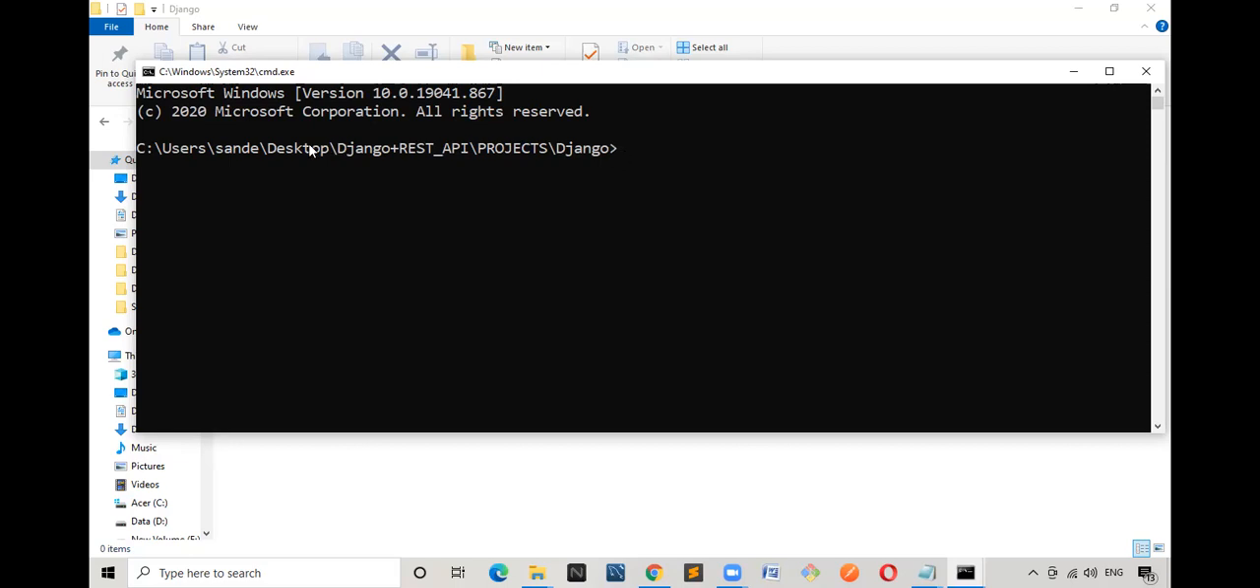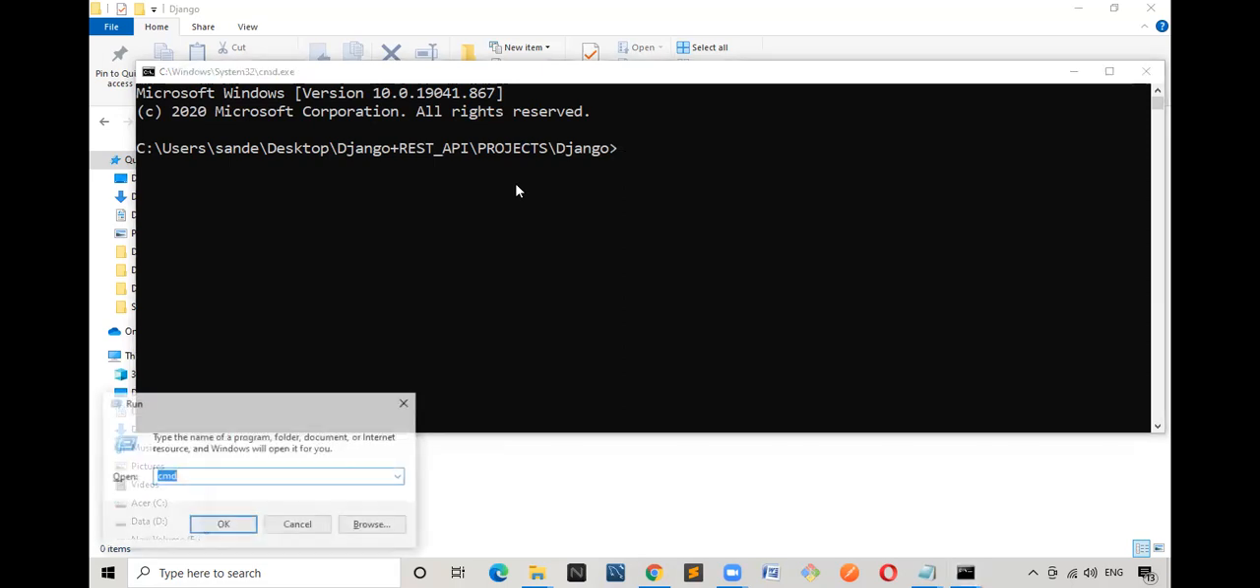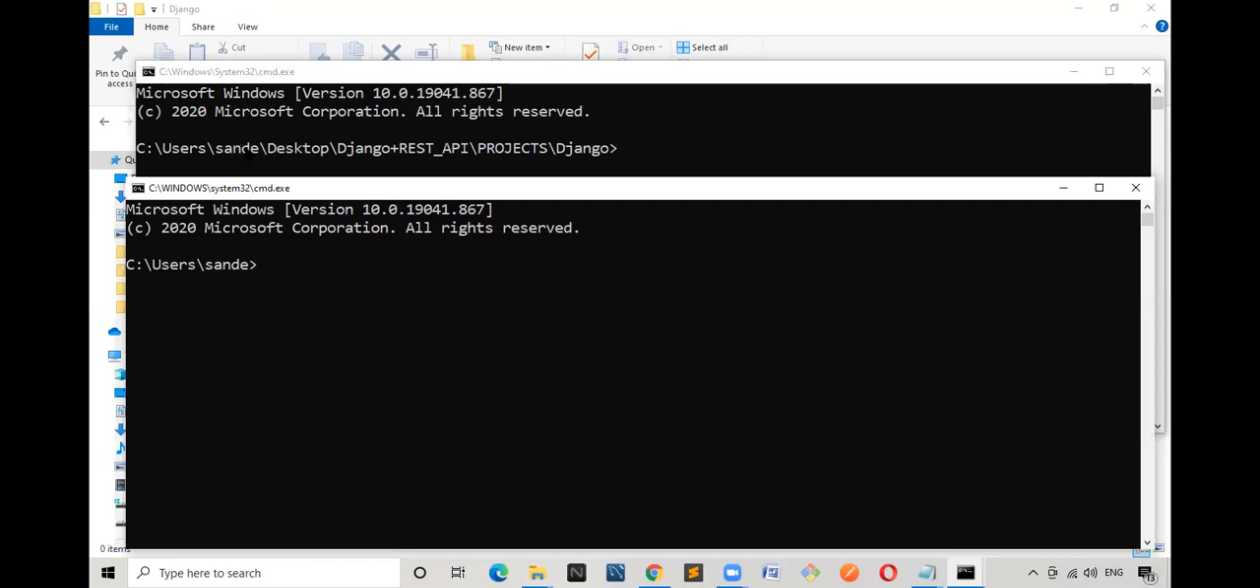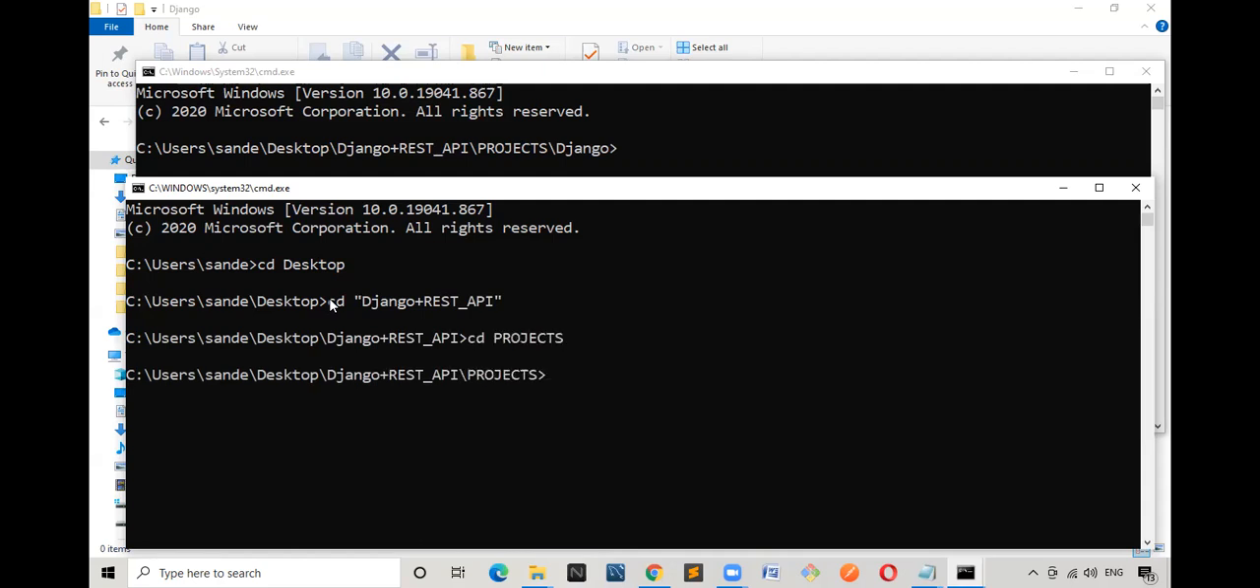Sir, I don't know how to go to this path. It is very simple. Once again, I will teach you how to go to the path. I want to get inside the same path, so I will press Windows R. See here, how to enter into the path. Within Sandesh, desktop is there. CD means change directory. Desktop. Next, I will enter into the folder called Django plus REST API. Within that, I have already created a folder called projects. I will enter into that.